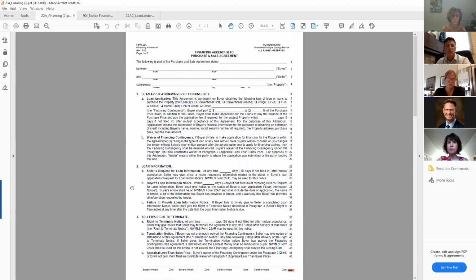Most sellers, if they understand their ability to do the right to terminate, and if they understand being able to ask for the status of the buyer's loan in 22AL, they'll tell you they want you to do that. Now, that's an easier conversation when you send that to the buyer's agent to say, my seller has asked me to follow the pre-printed language in your buyer's contingency form, and so I'm serving my 22, whichever notice you are, the 22AL, if it's to get loan status updates, or the notice of intent to terminate.